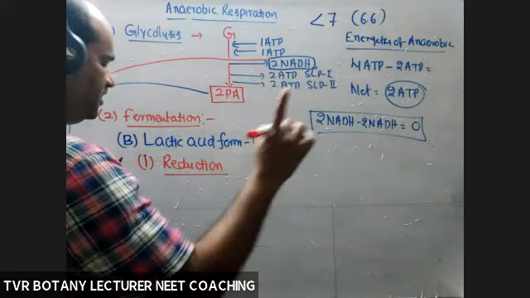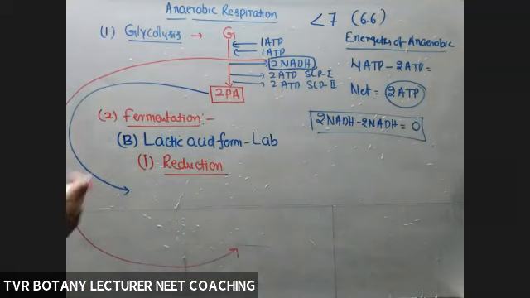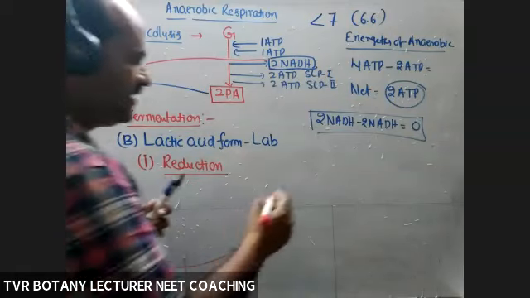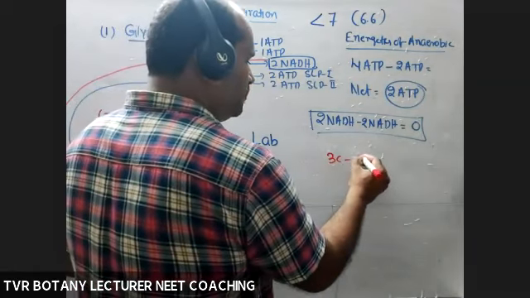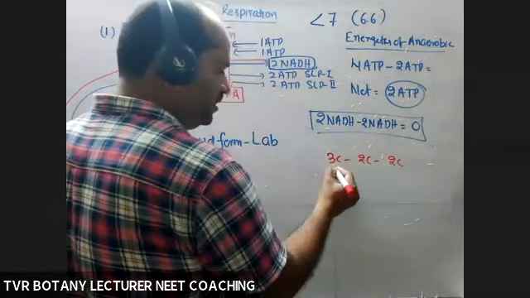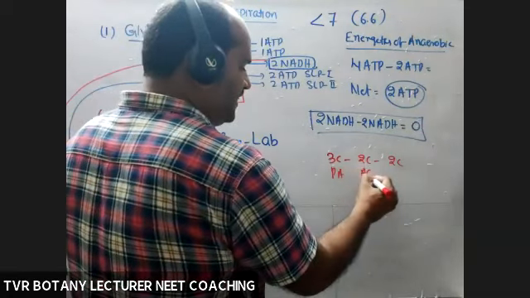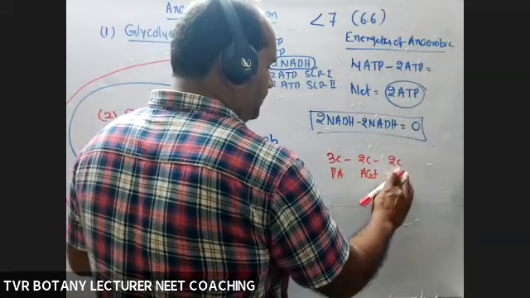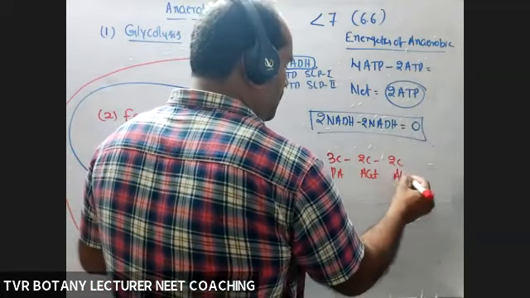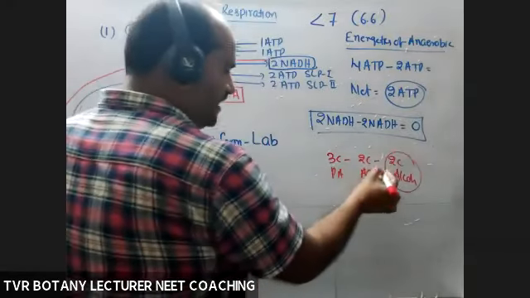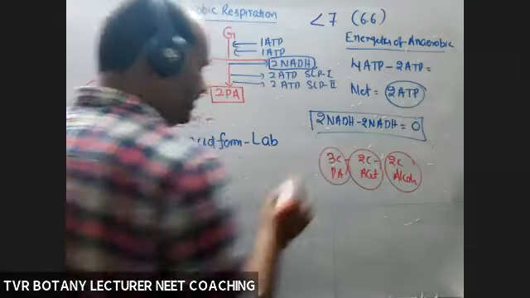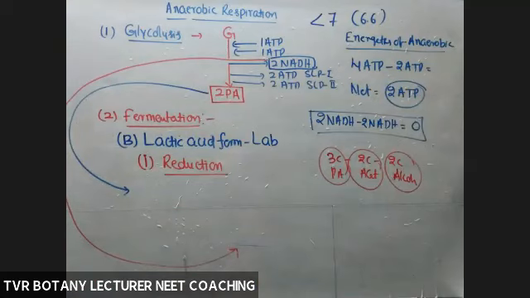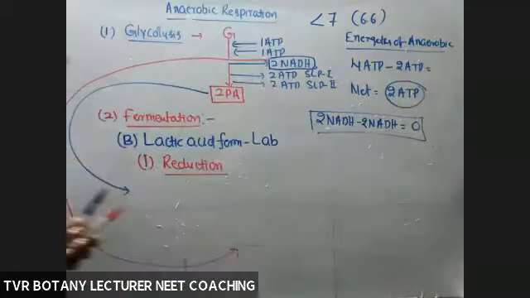In alcoholic fermentation there is one decarboxylation, releasing 2 CO2. Here there is no decarboxylation. Ethyl alcohol is a 2 carbon compound. In alcoholic fermentation, pyruvic acid, a 3C compound, goes to acetaldehyde, 2C, and acetaldehyde goes to ethyl alcohol, 2C to 2C. So decarboxylation is required there. Here, no decarboxylation, only reduction.